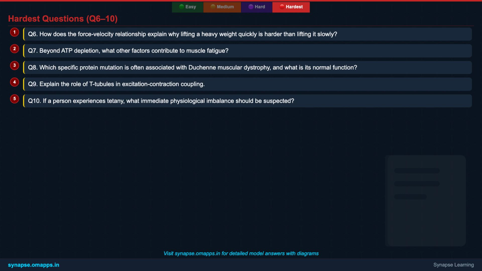Which specific protein mutation is often associated with Duchenne muscular dystrophy, and what is its normal function? Q9. Explain the role of T-tubules in excitation-contraction coupling. And Q10. If a person experiences tetany, what immediate physiological imbalance should be suspected? These questions are designed to test your in-depth understanding and critical thinking.